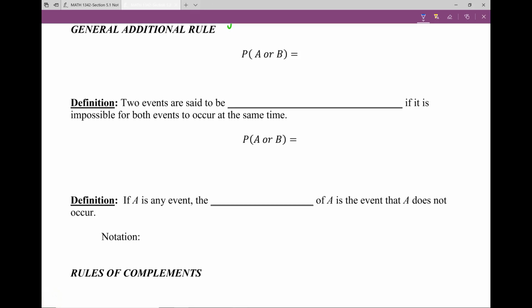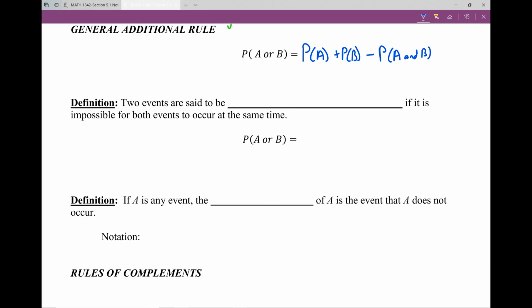In the last video, we were looking at contingency tables and how to read those, and we looked at some items where we were looking at the probability of one event or another event. So there's two different rules that we look at. The first one is the probability of event A or event B is the probability that event A happens plus the probability that event B happens. We subtract out their overlap, the probability of A and B happening together. That's because they can happen at the same time.